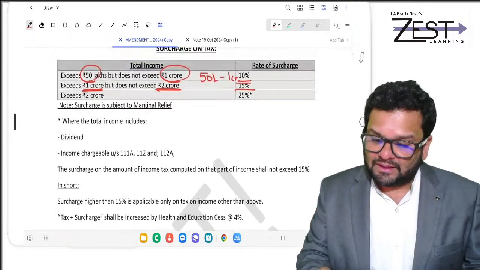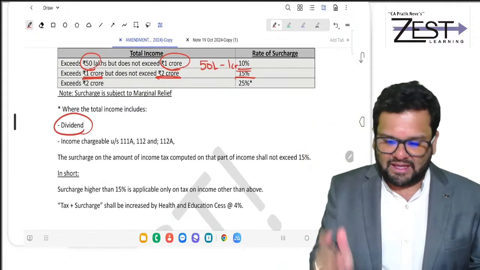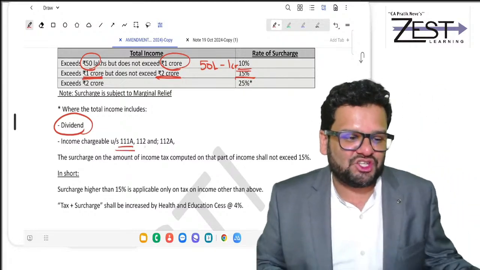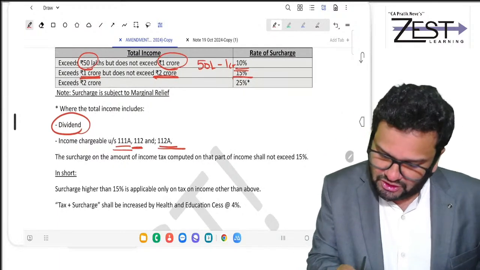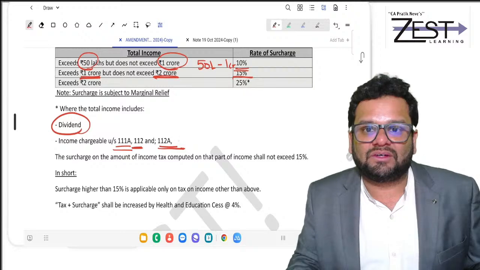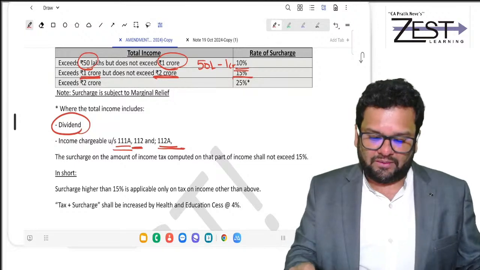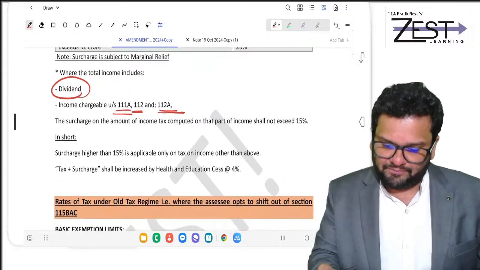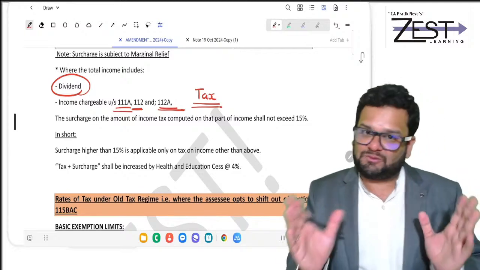Apart from that, in case your total income includes dividend, then your incomes which are chargeable under 111A, that is STCG on listed shares, or LTCG of 112, or 112A LTCG, that is LTCG on transfer of listed shares. In these three cases, that is dividend, 111A, 112 and 112A, the tax is chargeable at special rates.